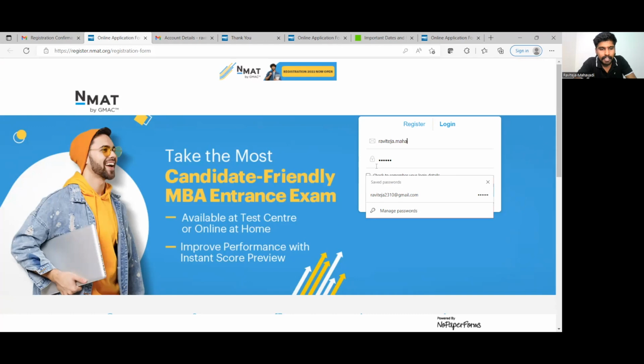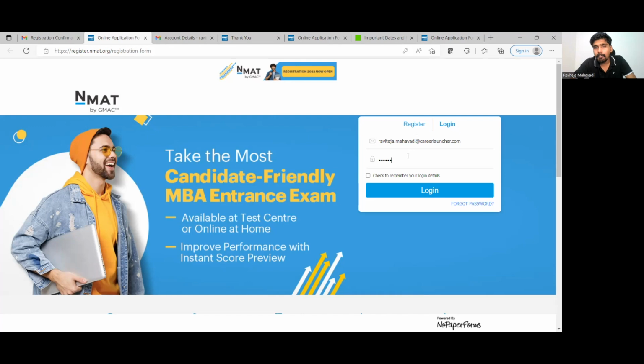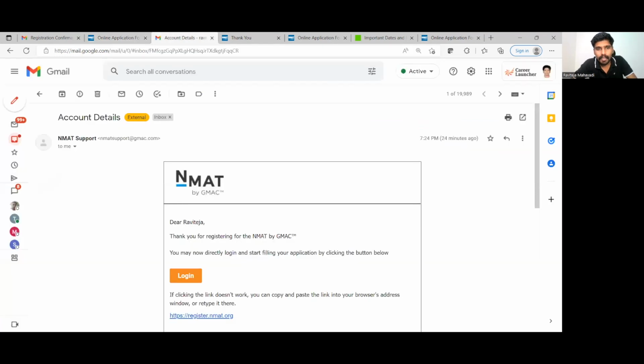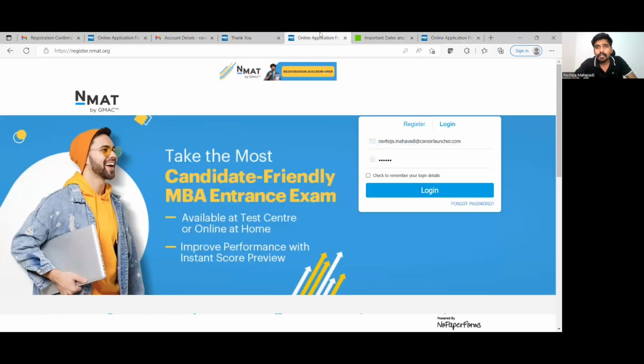So let me just quickly log in over here. Don't look at my password, okay? My login credentials, I am putting them over here. Just a second. You will receive another email with the login credentials as well. That another email will look like this. If you go down in it, you will find your password. I am not sharing my password, right? So I am going to just log into my account.